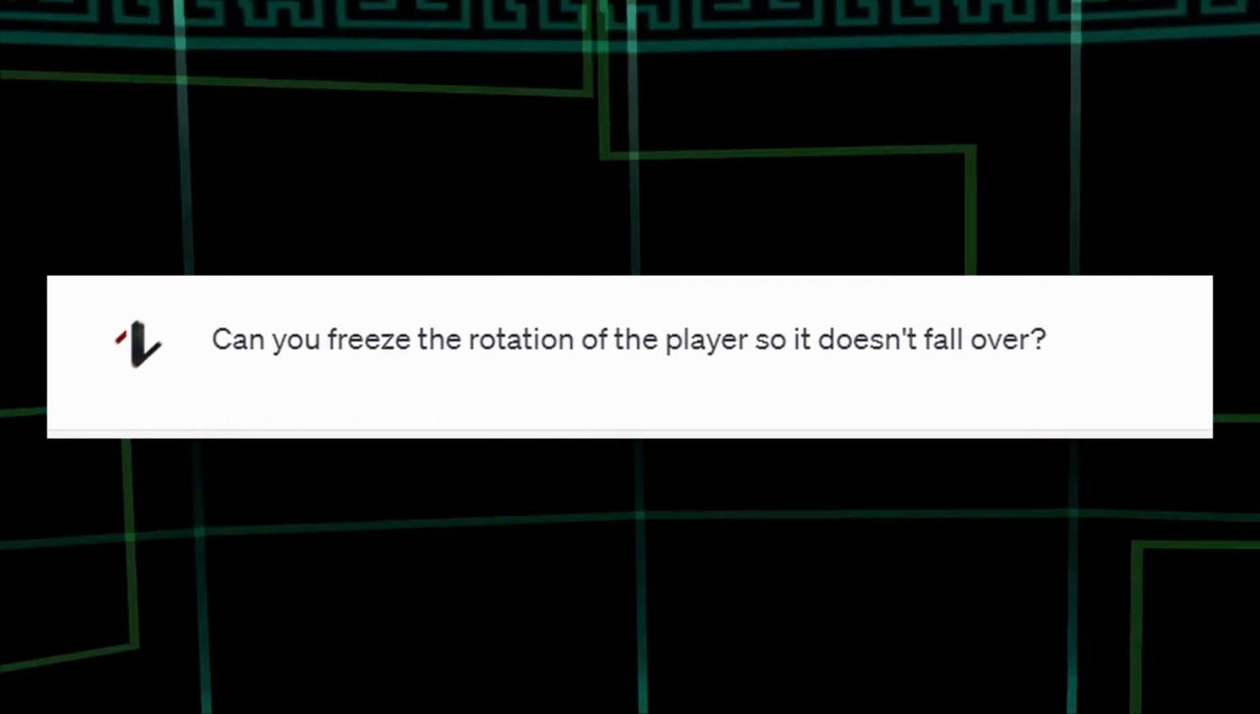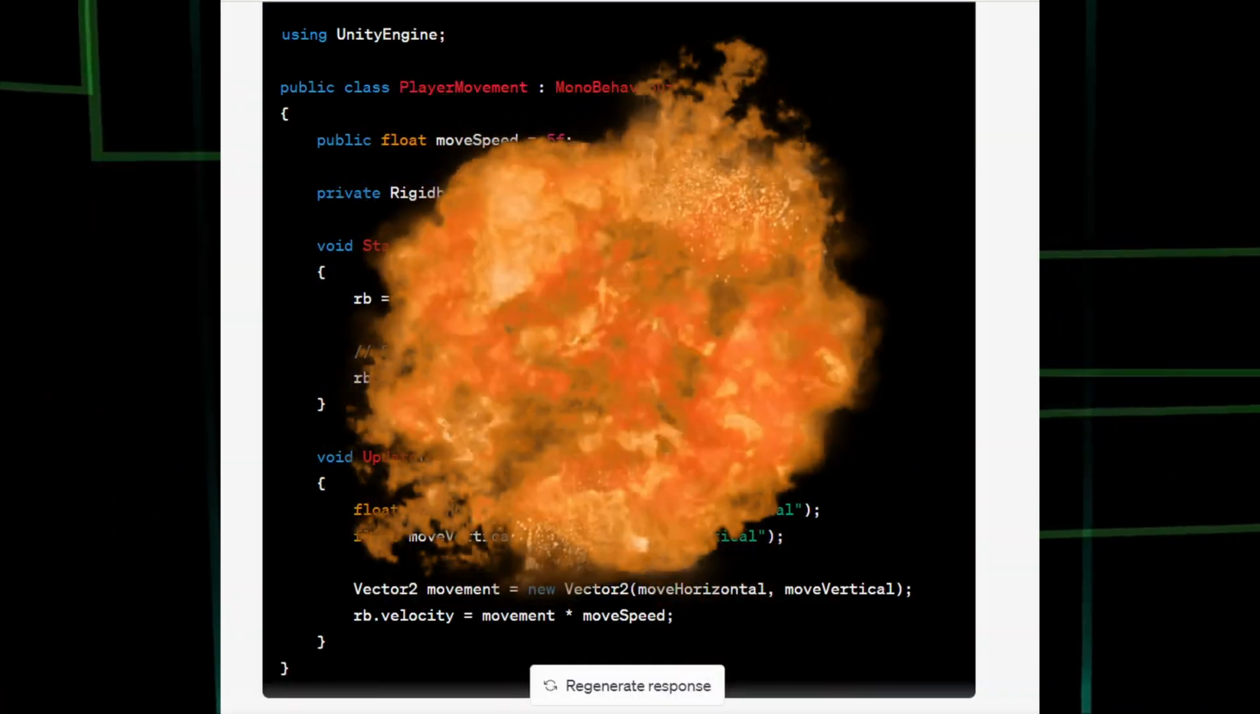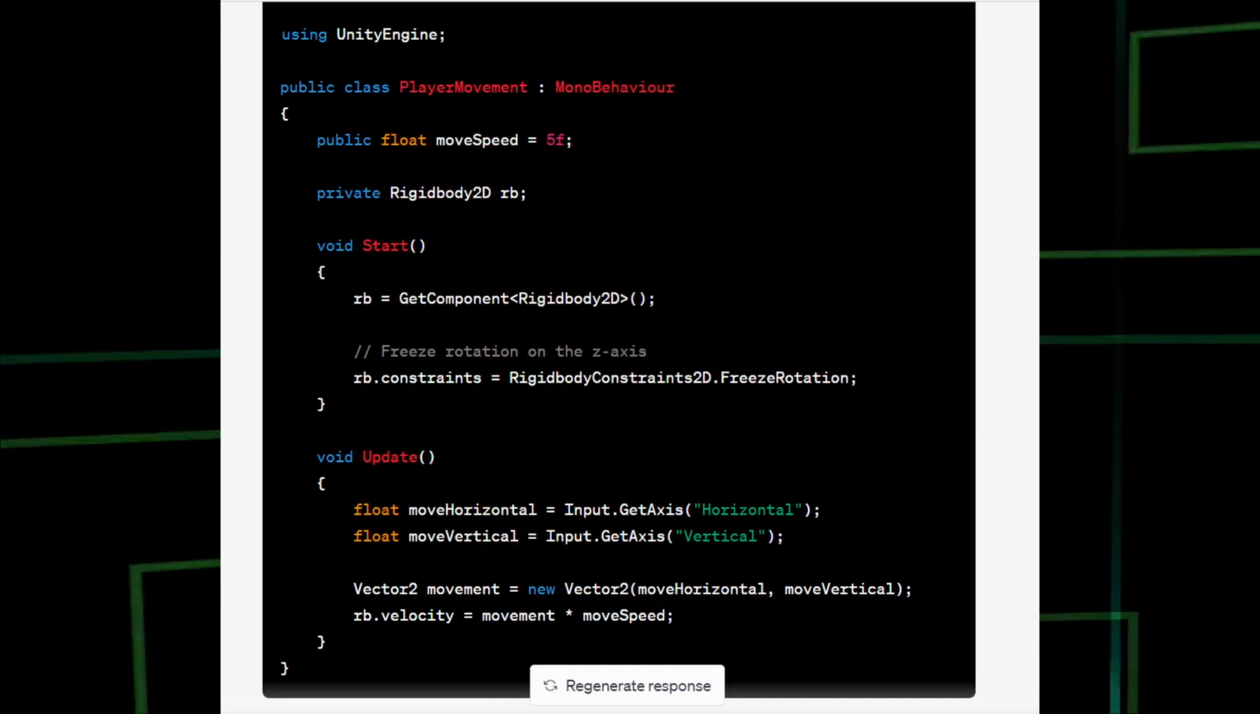But our player is acting very silly. He is like my grandma falling down the stairs, and we don't want that. So I asked Chat to freeze his rotation, and boom, nice. And also, while we're at it, let's have him make a camera follow script. Nice. This is where Chat excels.